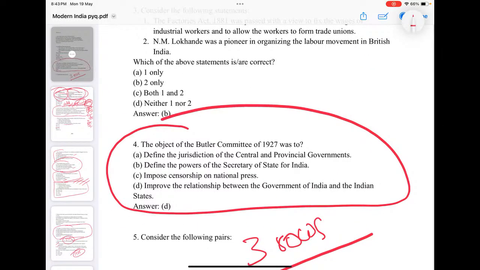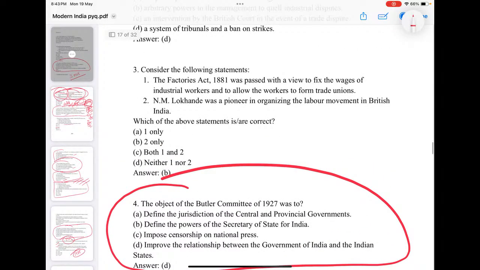There is a question: the object of the Butler Committee 1927 was to... The Butler Committee is a committee for improving the relationship between the government and the Indian states. The Factories Act 1881 was passed with a view to fix wages of industrial workers and to allow workers to form trade unions. N.M. Lokhande was a pioneer in organizing the labor movement in British India.